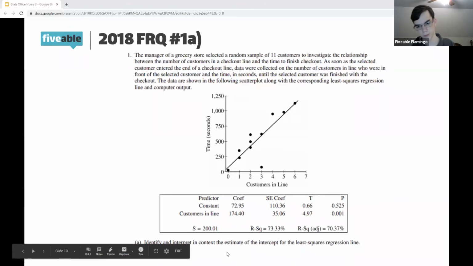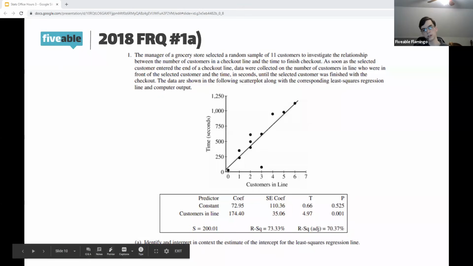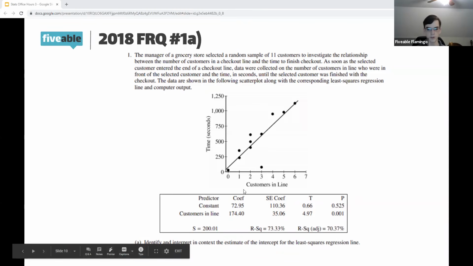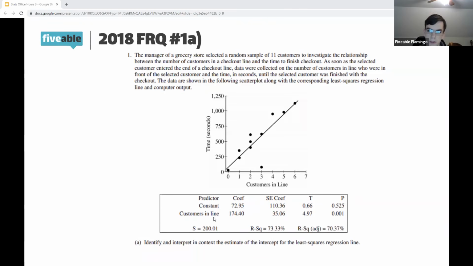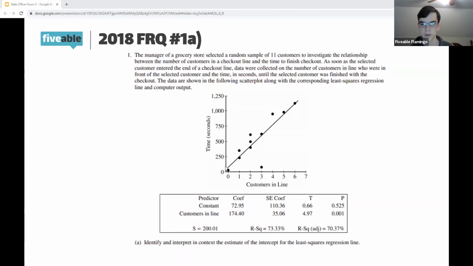So identify and interpret the estimate of the intercept for our least squares regression line. Now this one, all it's asking is, do you know how to read this funky table down here? So basically, to find the intercept, we're looking at the constant, and then we need to look at the coefficient. That's just basically saying, what's the number? So 72.95, that's the intercept. And if we think about what this means, that's saying that there's 0 customers in line. So you would say, it is estimated that the average time taken to finish checkout, if there's nobody in line, is 72.95 seconds.